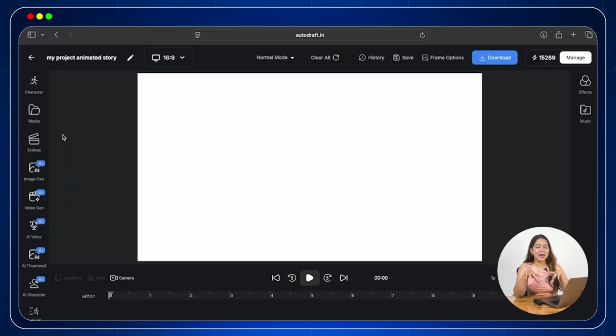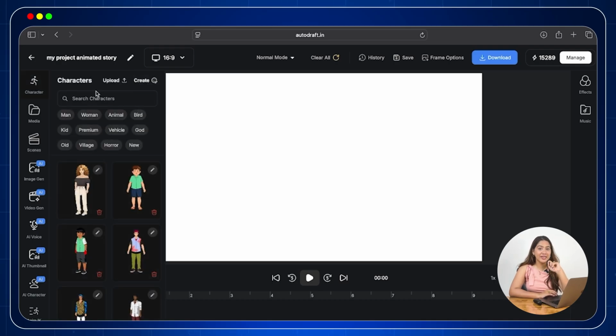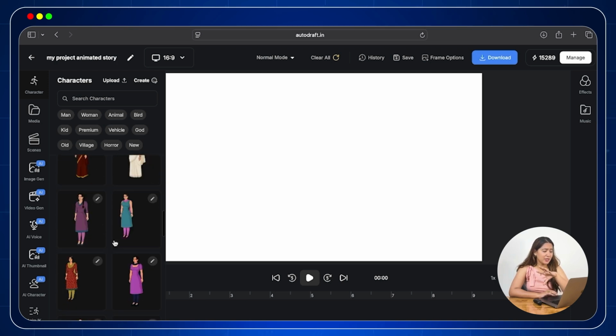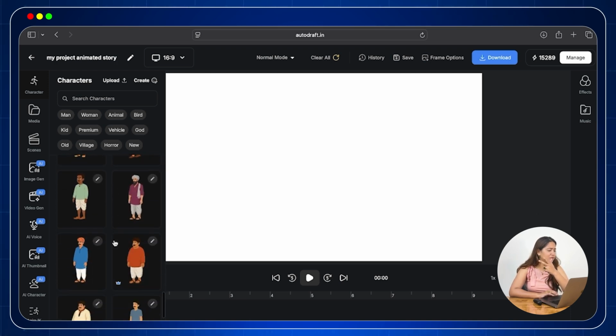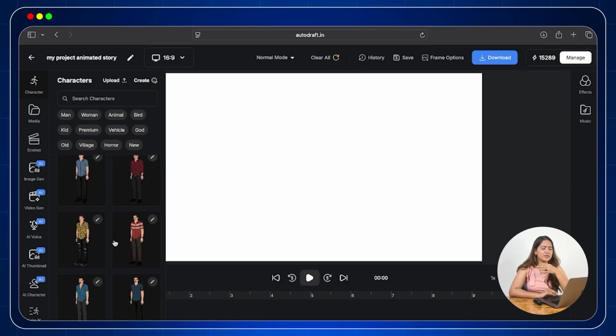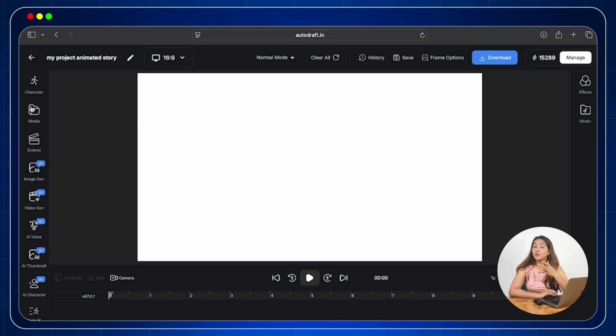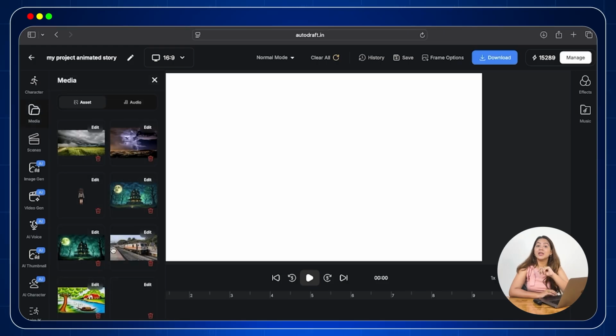Now comes the interesting part. Let us learn each tool one by one. On the left hand side, the first tool that we have is character. Once you click on it, you will find various ready-made characters like boy, girl, middle-aged man, women, officers, warriors, god, etc. Next, we have the media option where users can import their own animated images, videos and audios.